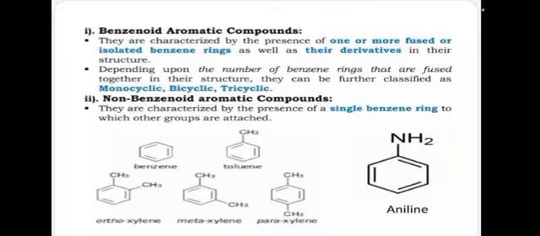Second one, non-benzenoid aromatic compound. They do not contain a benzene ring. Other aromatic rings, unsaturated rings like benzene, are present in their structure, but they do not contain a benzene ring. Examples of non-benzenoid aromatic compounds are tropolone and tropone. These are the examples of non-benzenoid aromatic compounds.